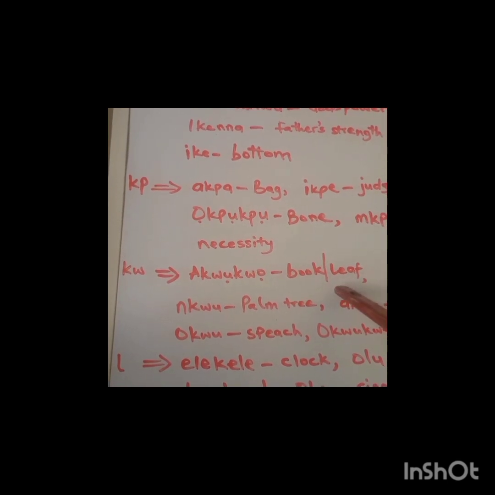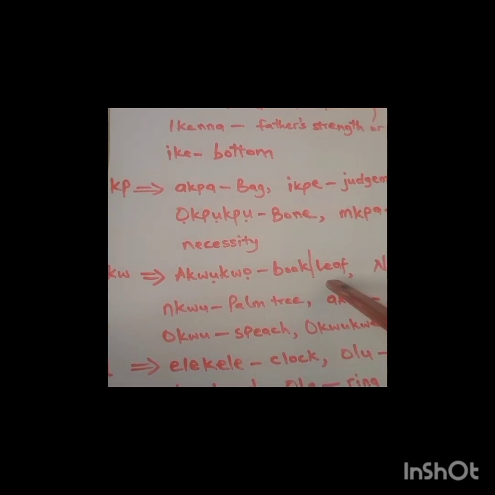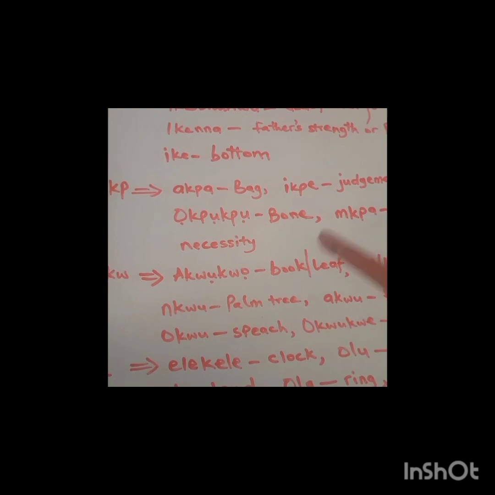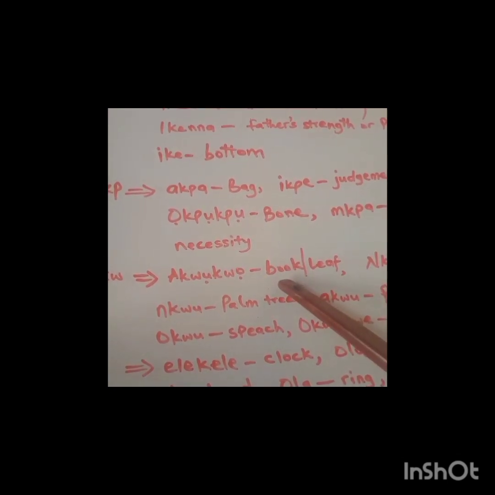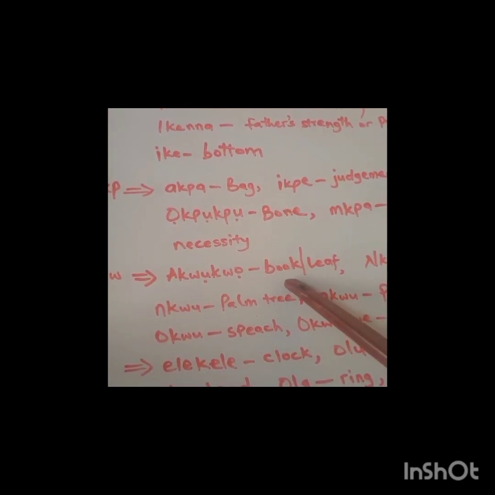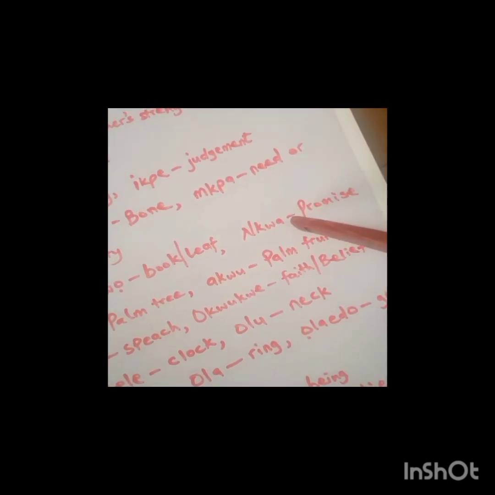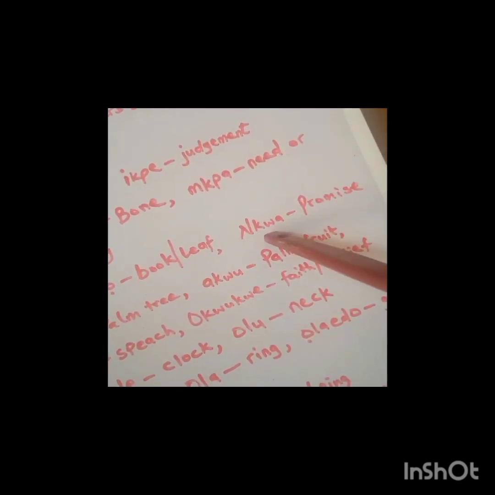That is the leaf of a tree. Leaf of a tree is akwụkwọ osisi. Then book also refers to akwụkwọ in Igbo.